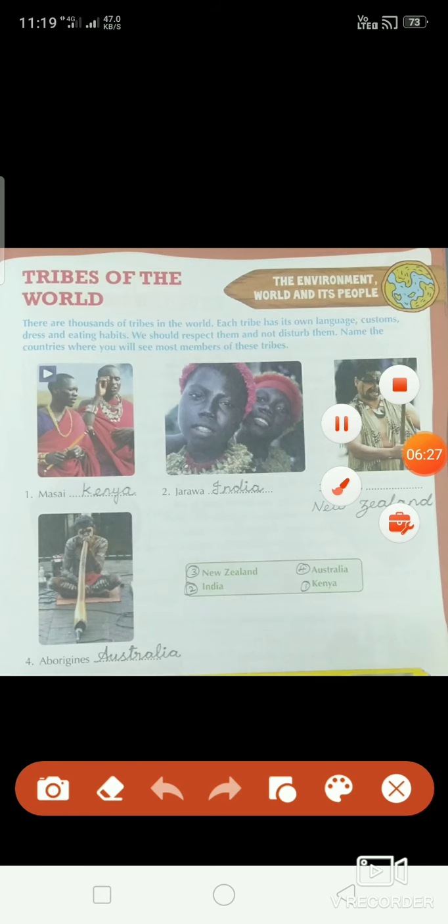Page number 11. It is about the environment, world and its people. Tribes of the world. There are thousands of tribes in the world. Each tribe has its own language, customs, dress and eating habits. We should respect them and not disturb them.